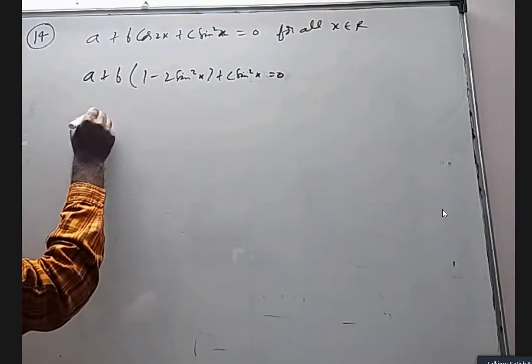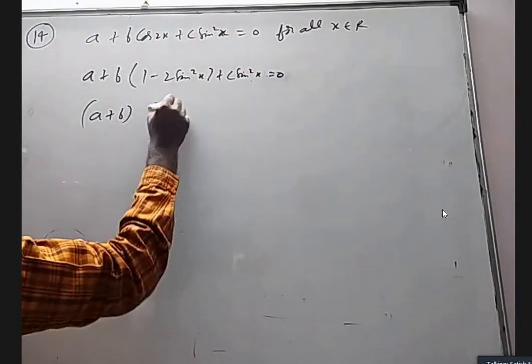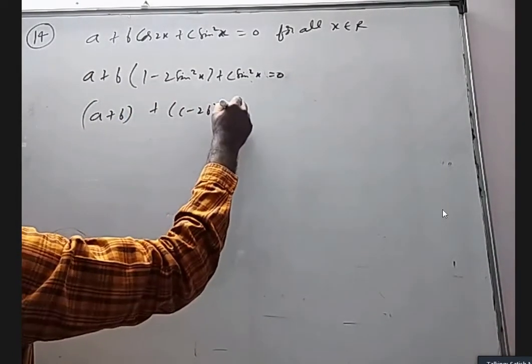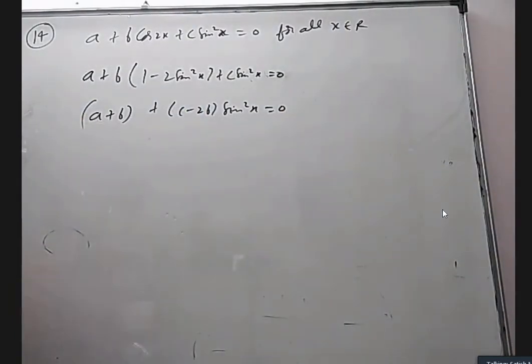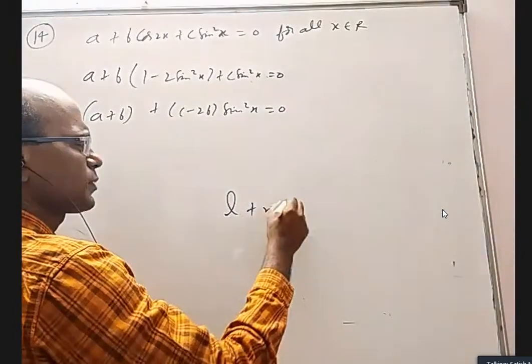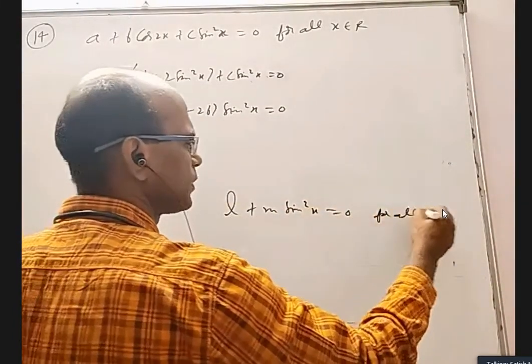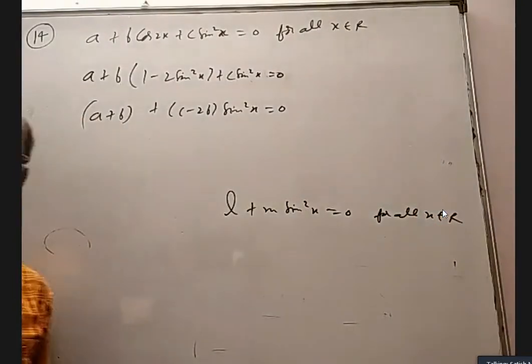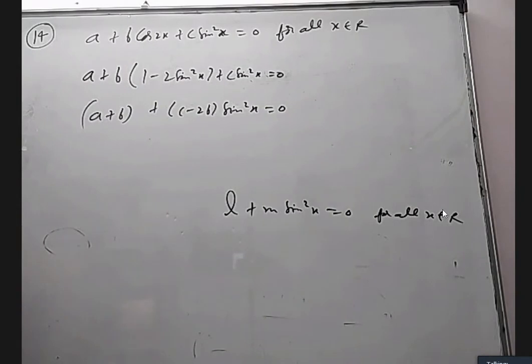Now if I expand this, I'll get a plus b plus c minus 2b into sin square x. Forget about this. If I give you L plus M sin square x is equal to 0 for all x belongs to R, for all real values of x, what do you think L and M must be? So 0. L must be 0, M must be 0. There is no other option. How will you prove this?